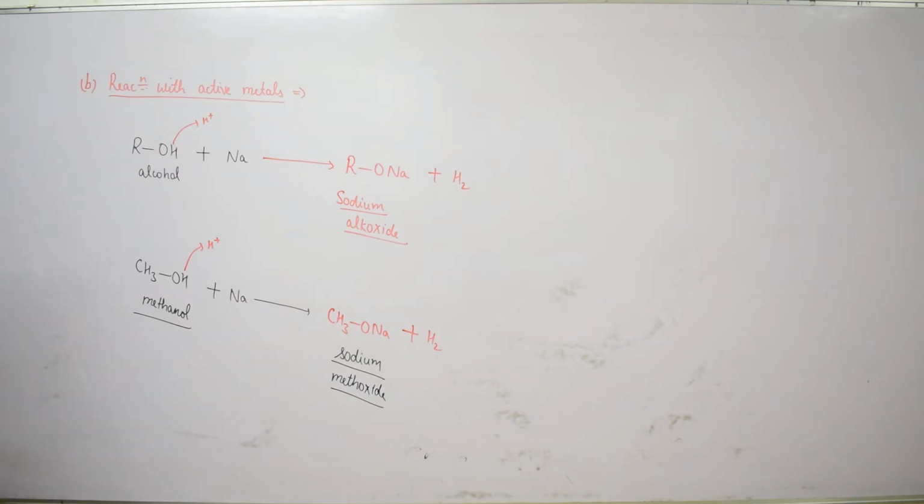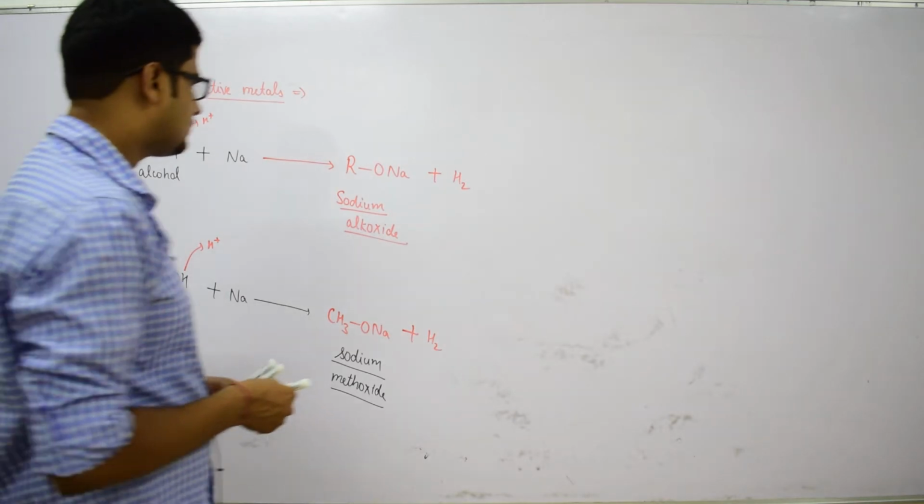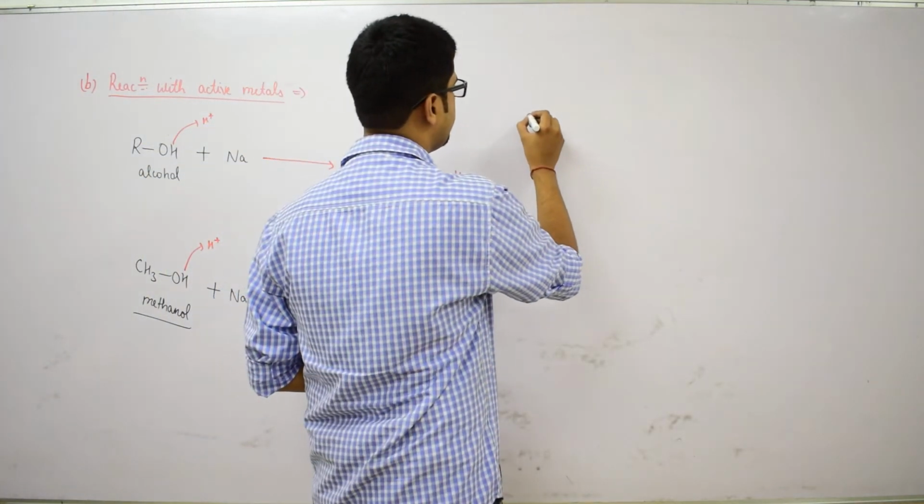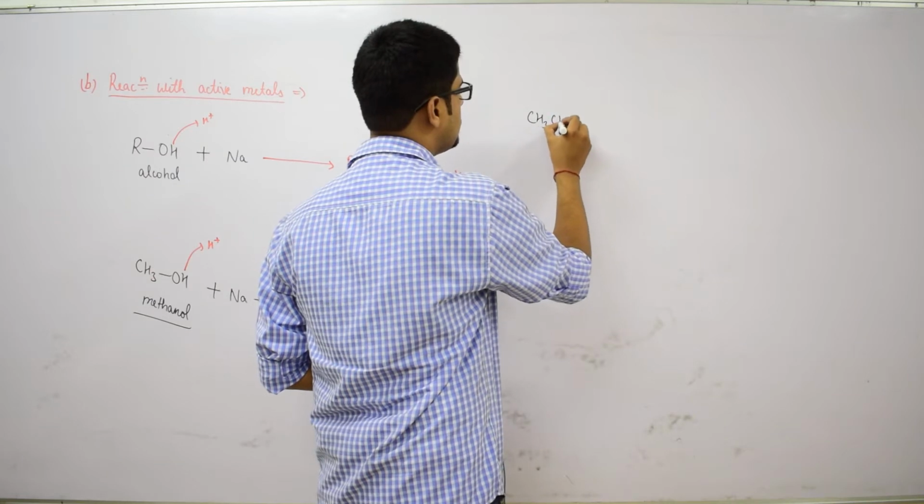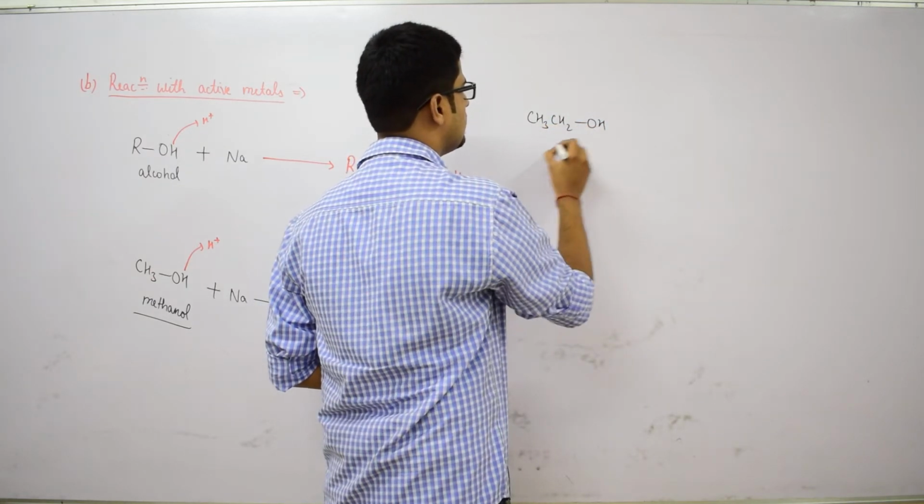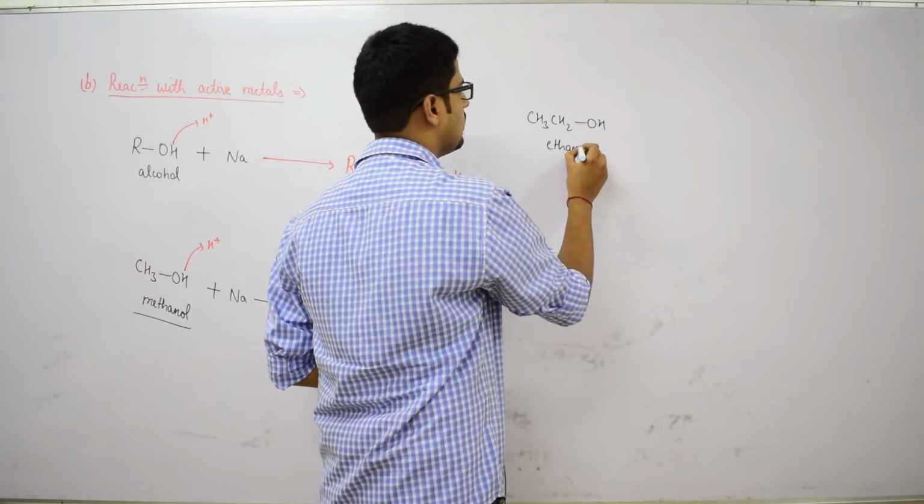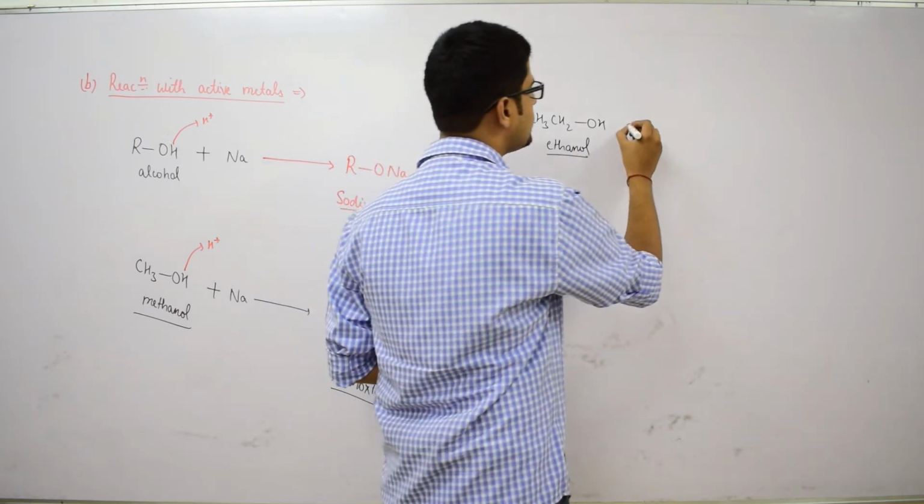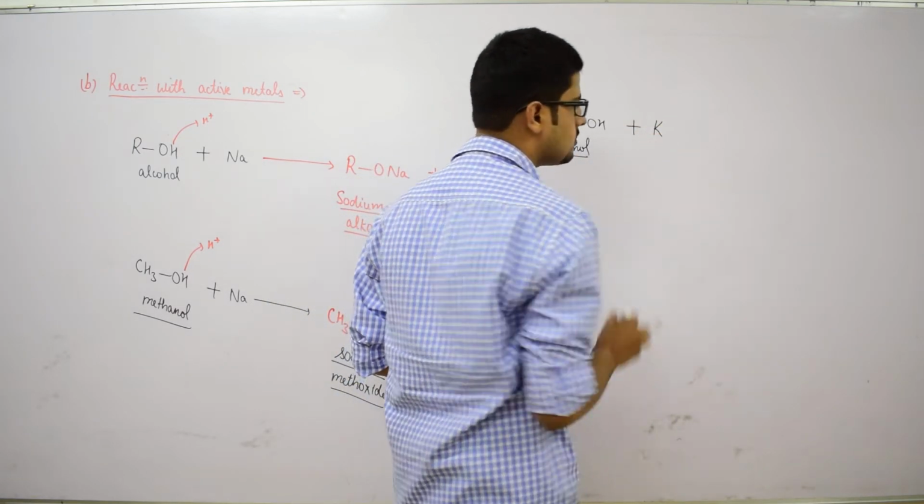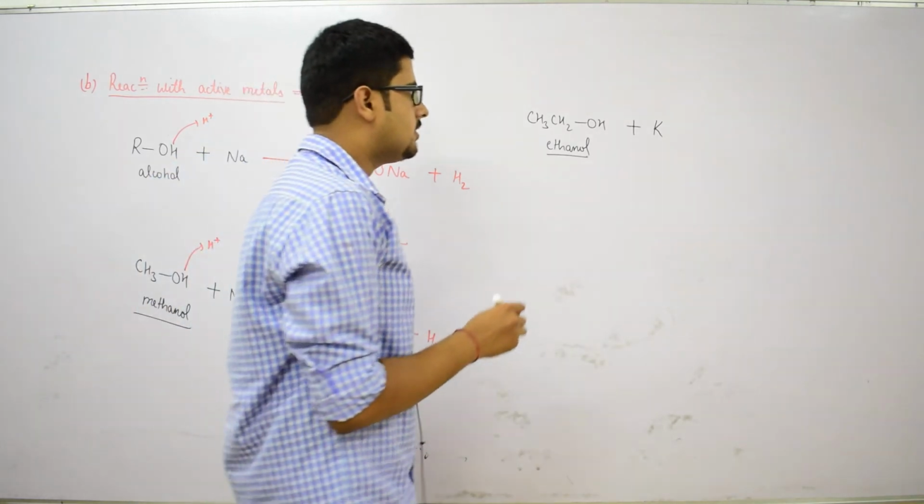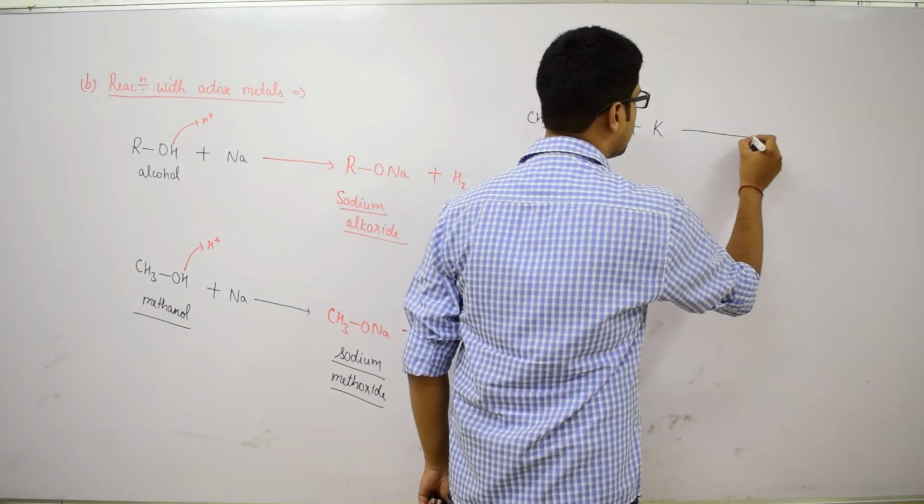Sodium methoxide. Let us take one more example for this case. Let CH3CH2OH, this is ethanol, and when ethanol is treated with potassium, that is K, it is also an active metal. When it is treated with potassium, what will happen?